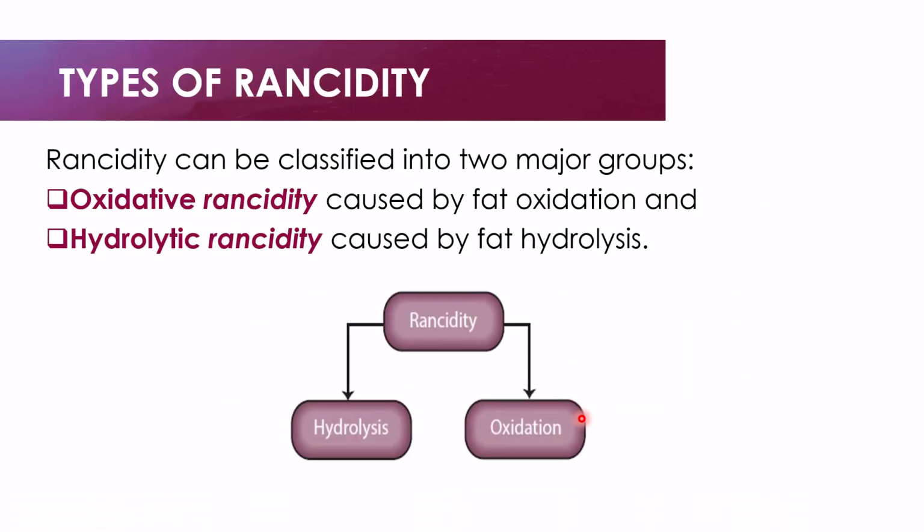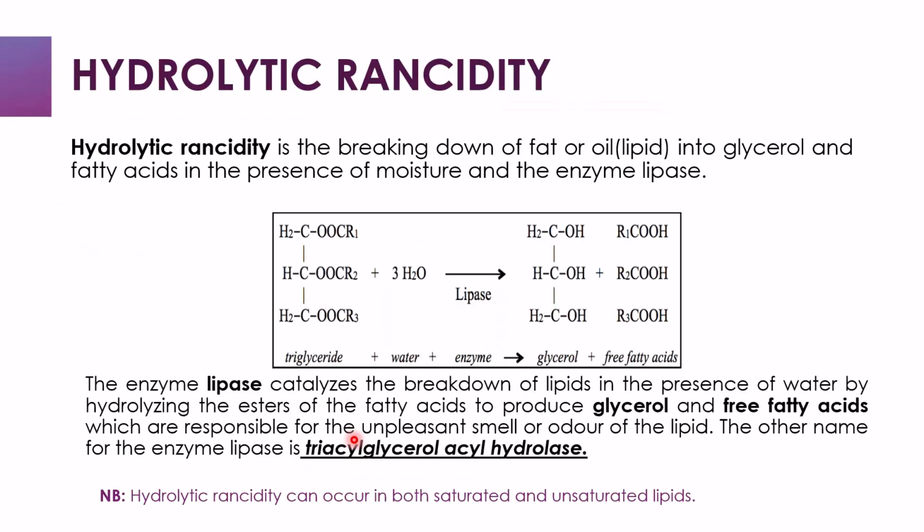Let's look at the types of rancidity. Rancidity can be classified into two major groups, and these are oxidative rancidity, which is caused by fat oxidation, and hydrolytic rancidity, which is caused by the hydrolysis of fat. So let's take them one after the other. We'll start by looking at hydrolytic rancidity.